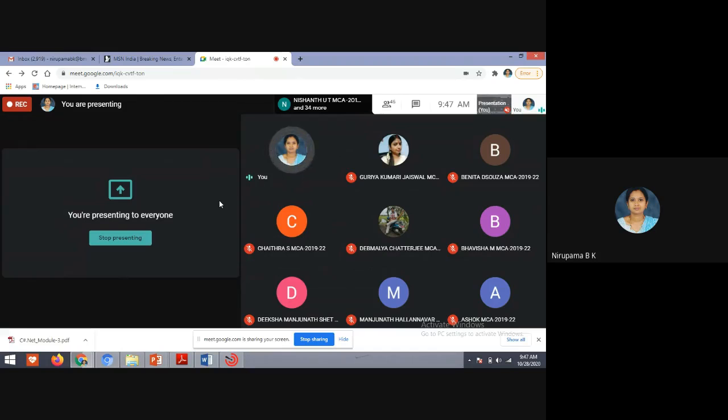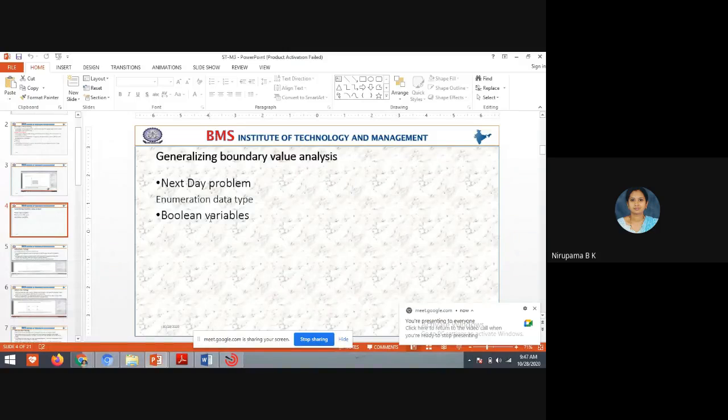See, don't get confused, students. The simple thing in boundary value is, whatever the scenario, whatever the problem we take, the minimum value and the maximum value. When we are taking the problem by ourselves, then we will definitely know what the minimum value and the maximum value are.